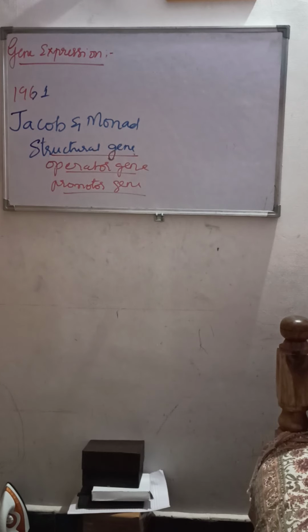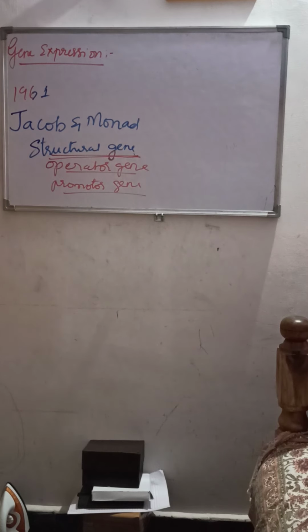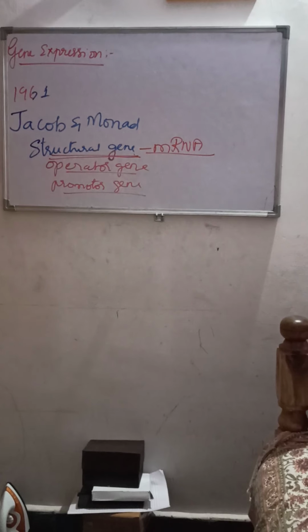So how do you define the word operon? It consists of what? A structural gene, operator gene and the promoter gene. Now let us understand what this structural gene, operator gene and the promoter gene are. First is the structural gene. What is the structural gene? These are the genes which will synthesize mRNA, which in turn synthesizes the polypeptide or the enzyme. So an operon has one or more structural genes.